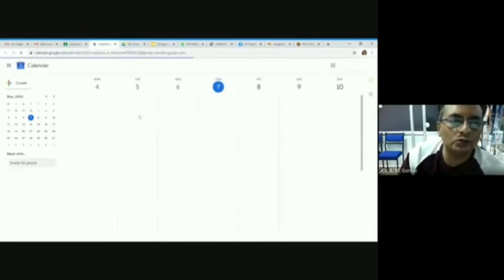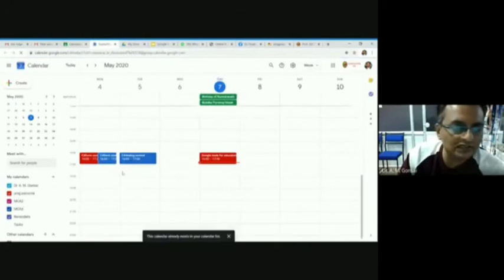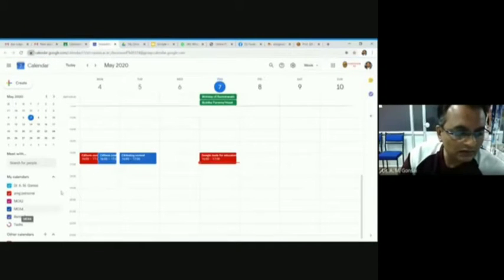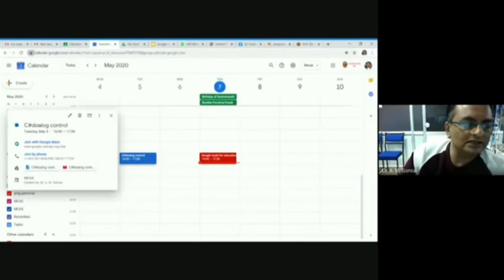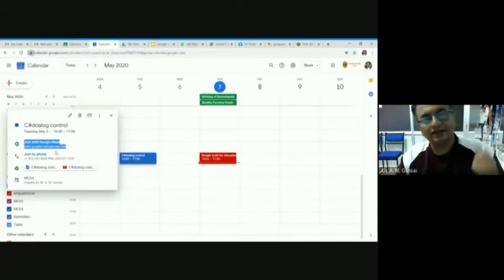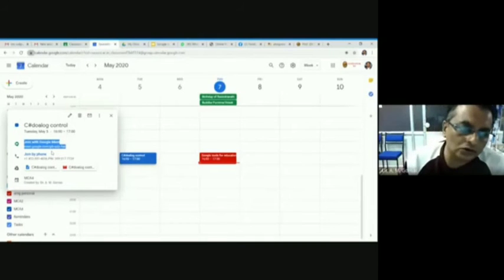In Google Calendar, you can see my calendar, and students can also see it. Look, this MCA4 calendar is in blue color. Yesterday it was in Google Calendar. Look, C# dialog control on 5 May. This is the meeting information. So a student can directly click on this meeting and it is directly available to all students.